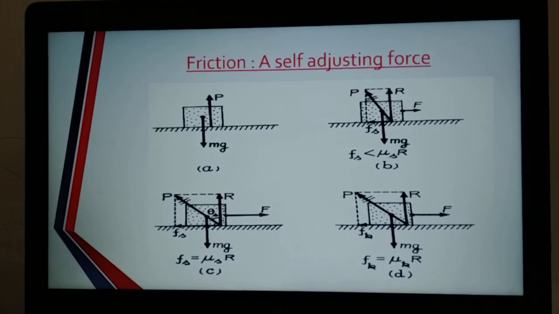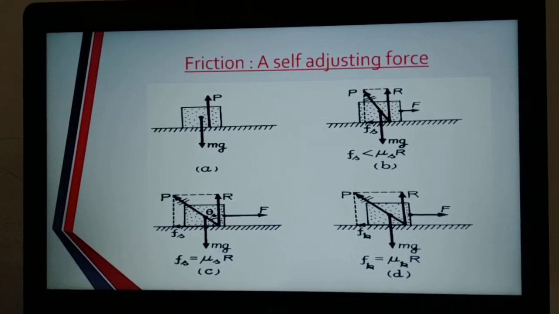So the limiting friction is the maximum static frictional force, and that will be the minimum applied force to move that book, or whatever the object may be. To move that, the minimum force applied should be equal to the limiting friction. Limiting frictional force is the minimum applied force to move that object. And for the fourth diagram, it is clear that once the body tries to move over the surface, static friction changes to kinetic friction.